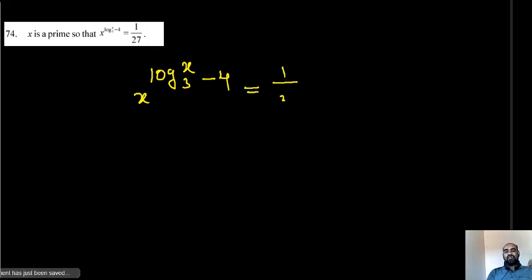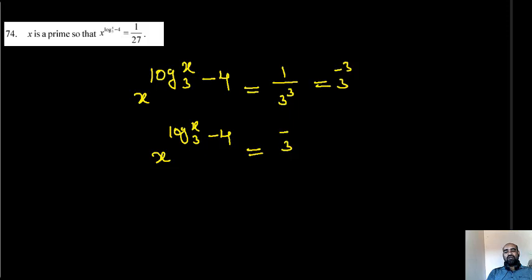So our next problem, students. x power logarithm of x to the base 3 minus 4 is equal to 1 by 3 cube, or in other words, 3 power minus 3. So what is the problem? x power logarithm of x to the base 3 minus 4 is equal to 3 power minus 3. We want to find such x value.